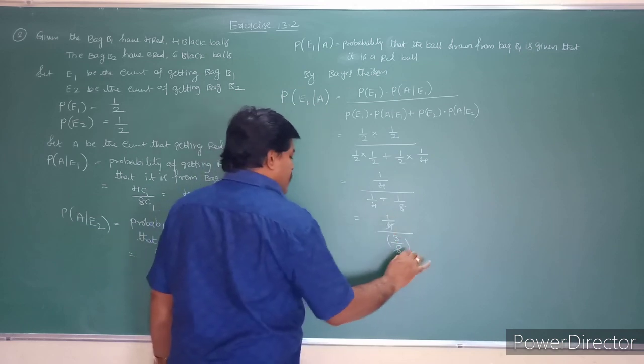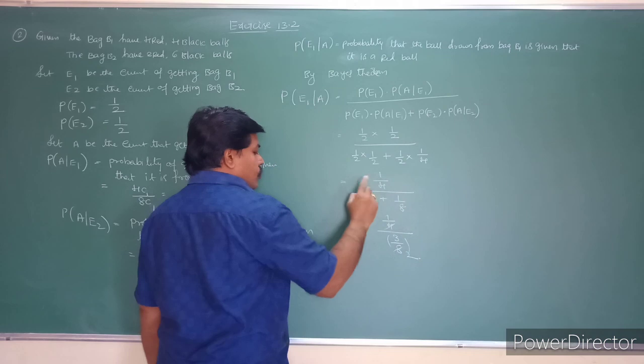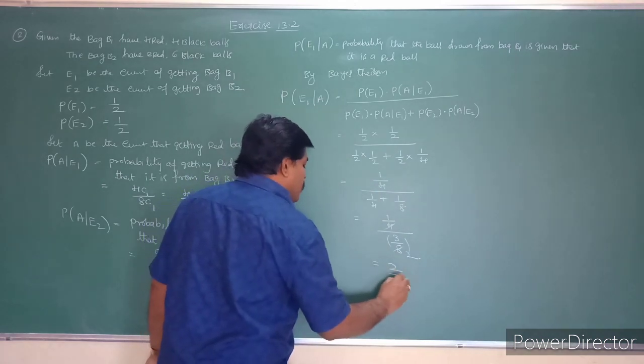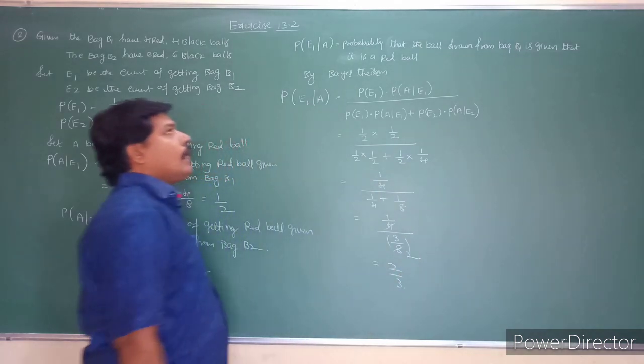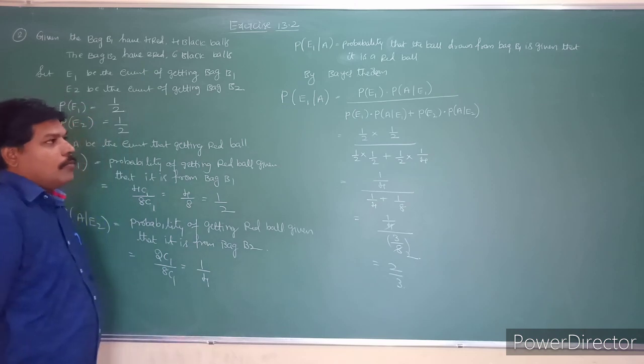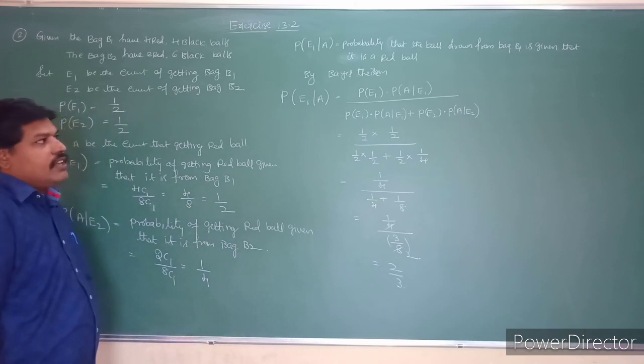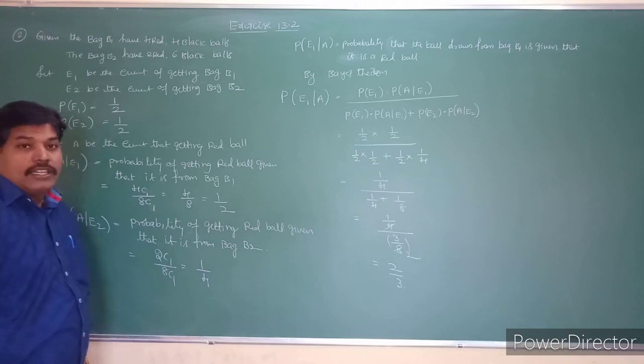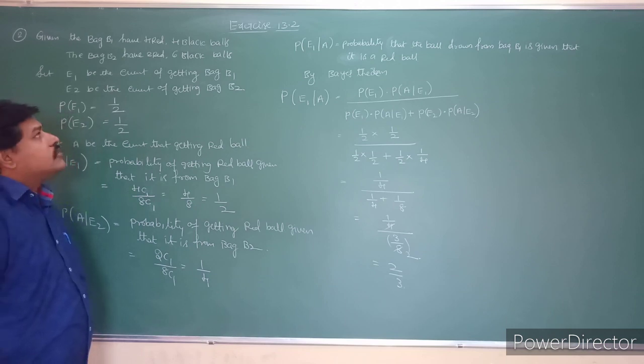So you can cancel this value, students. It will become 2. Take this 2 to the numerator. It will become 2 by 3. So the probability that the ball is drawn from the bag B1, given that it is a red ball, is 2 by 3. So see that question, students.